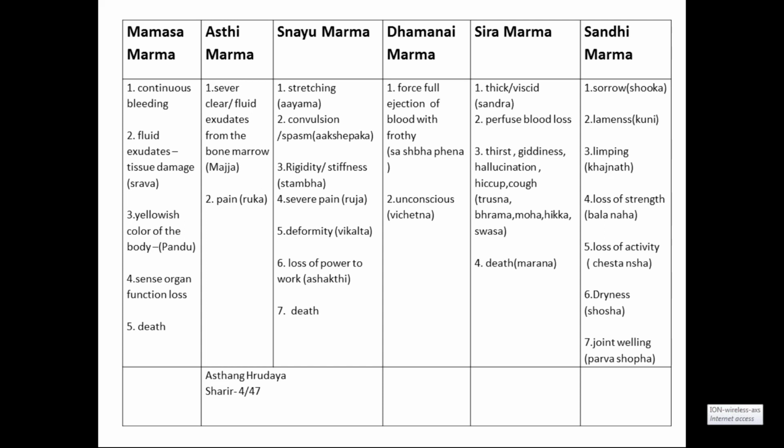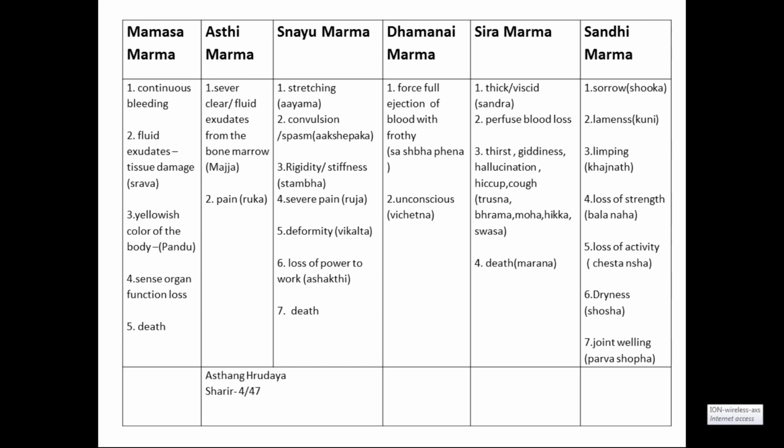In Snayu Marma, the body gets rigidity, that is stretching. Rigidity means stiffness of the body. Then convulsions, which means abnormal tremoring, abnormal or involuntary movement of the body. Then rigidity, stiffness, stambha. Then abnormal stretching of the body. Then severe pain and deformity, Vikalata, are also observed in Snayu Marma.